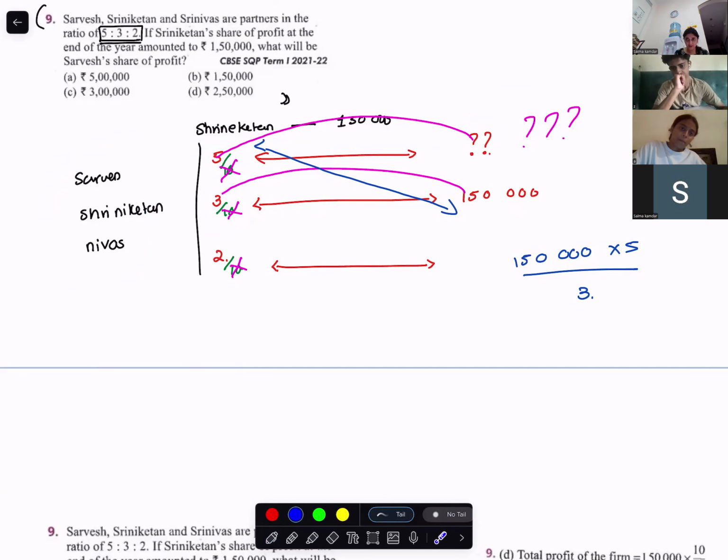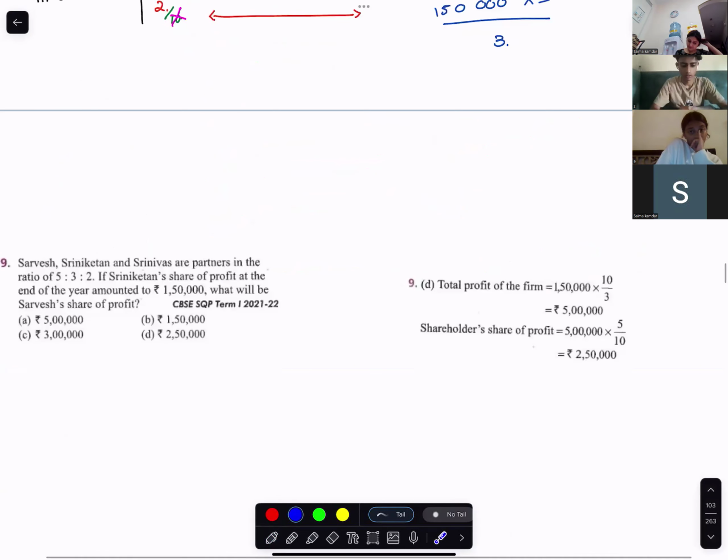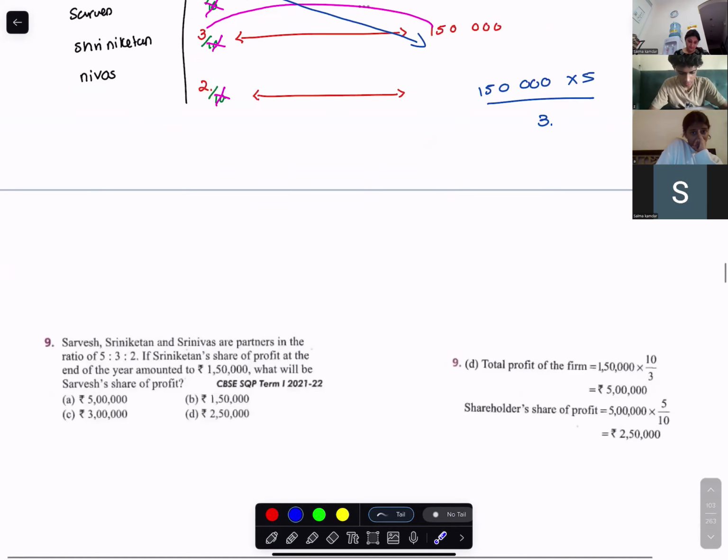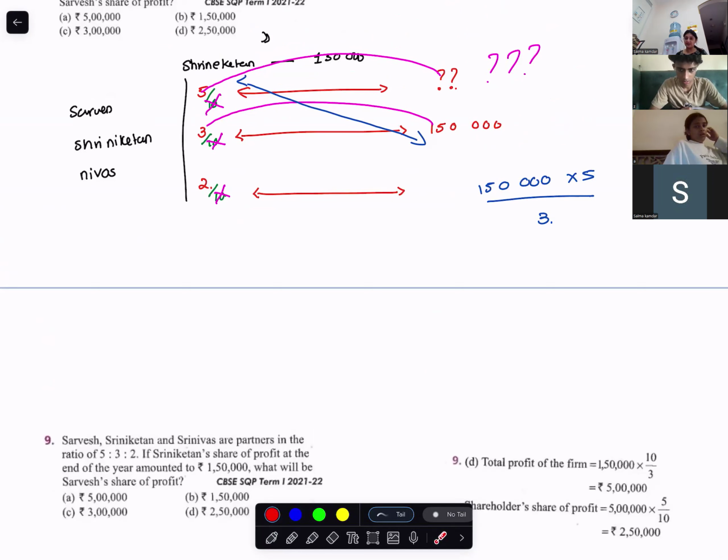So how much is he getting? Can you calculate and tell me? I hope you're using a calculator, right? How much time does it take? Arya, you also calculate and tell me.